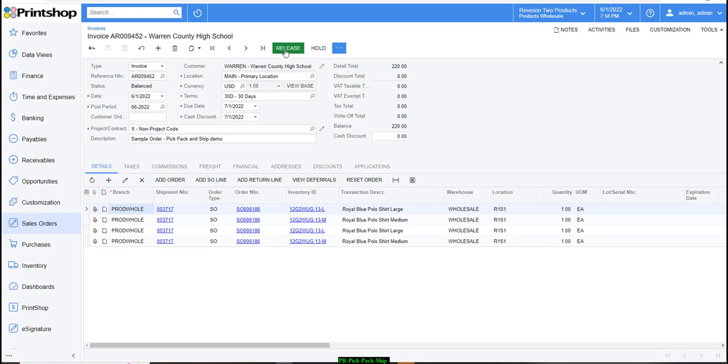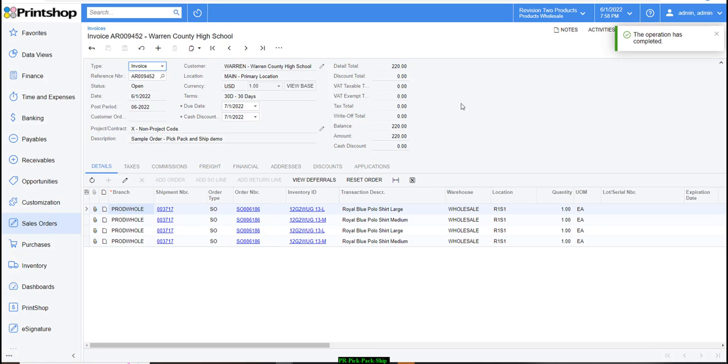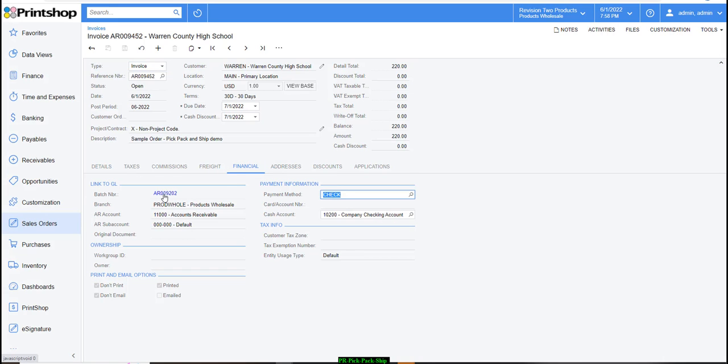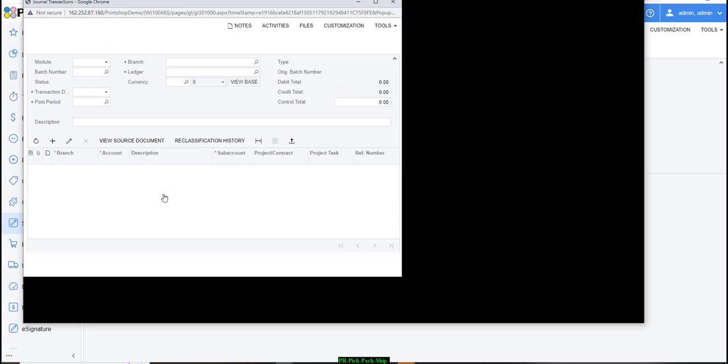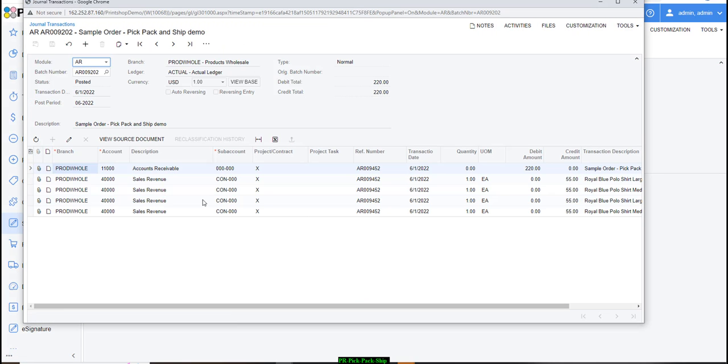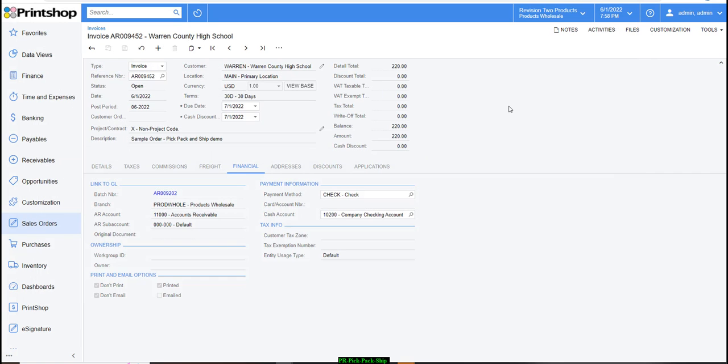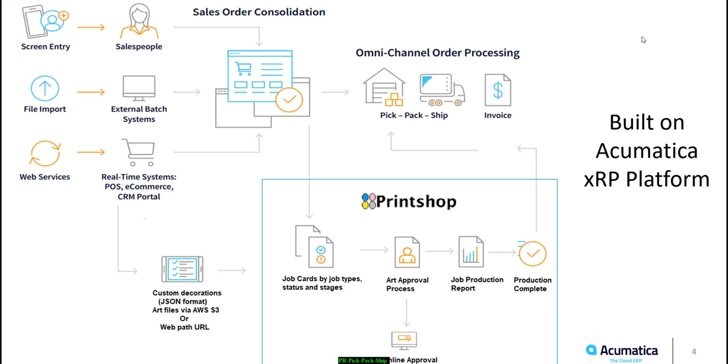Great, so let's go ahead and release this document as well. Upon release, it's going to affect your financial controls, your inventory controls. If you head to the financial tab, you will see a new batch number, which is your general transaction, reflecting all the sales and the entire sales cycle. So we are completing this entire transaction, starting all the way from the sales order, all the way to our production job, and then coming back to pick, pack and ship and invoicing the customer.